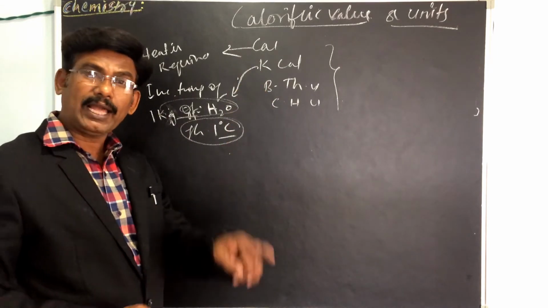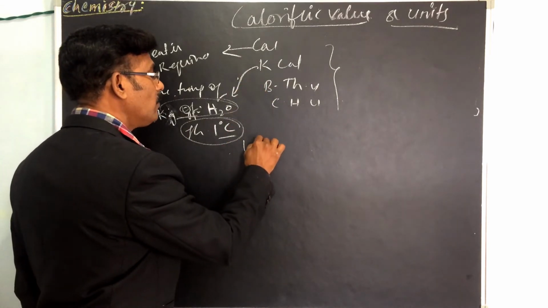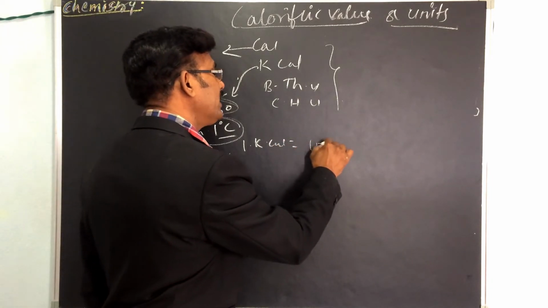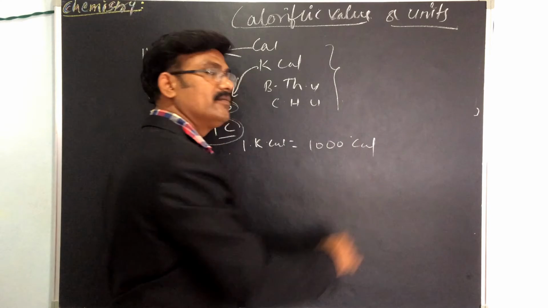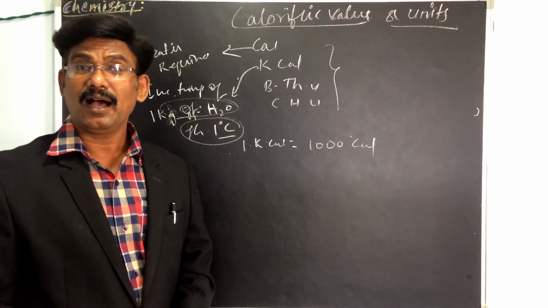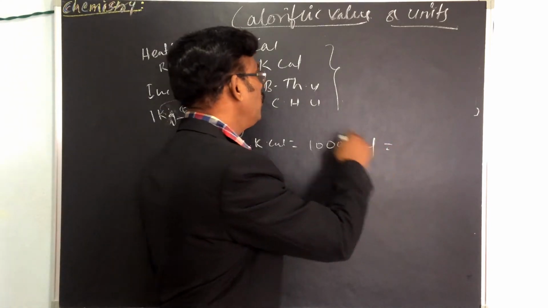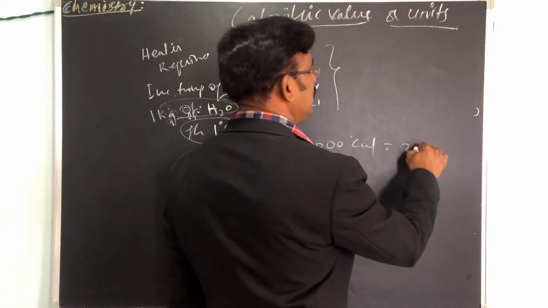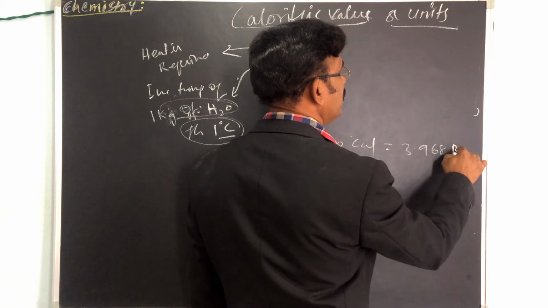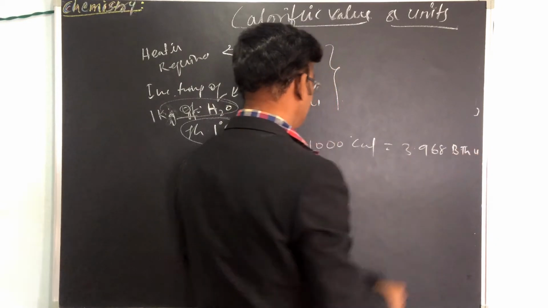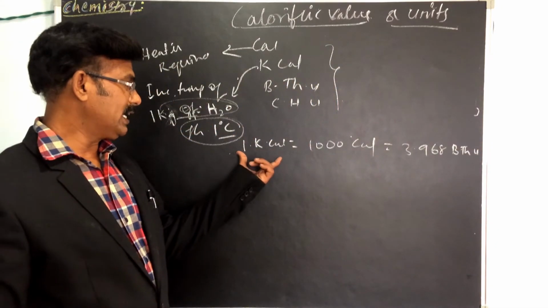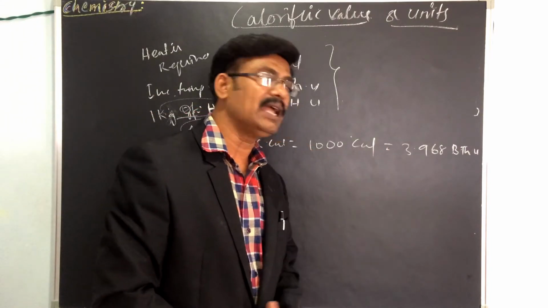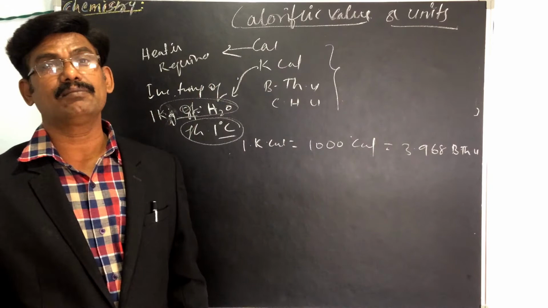So 1 kilocalorie is equal to 1000 calories. Or 1 kilocalorie is equal to 3.968 British thermal units.